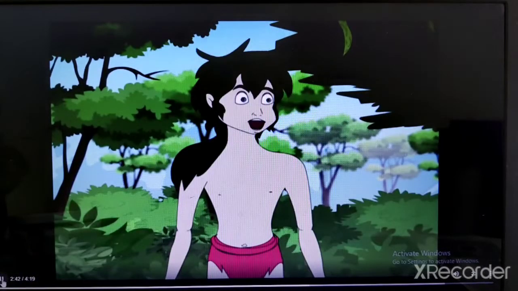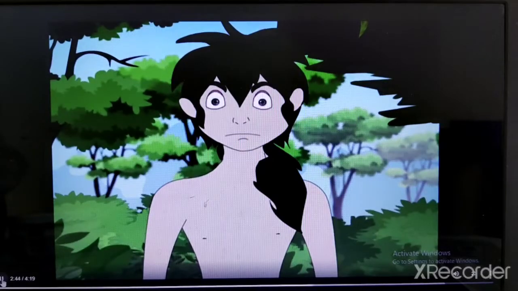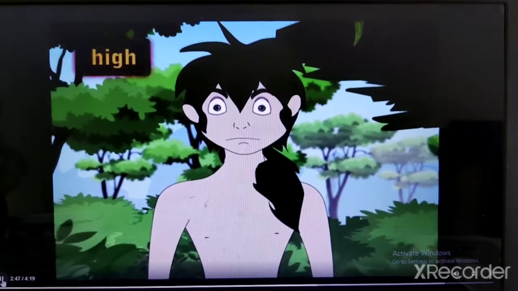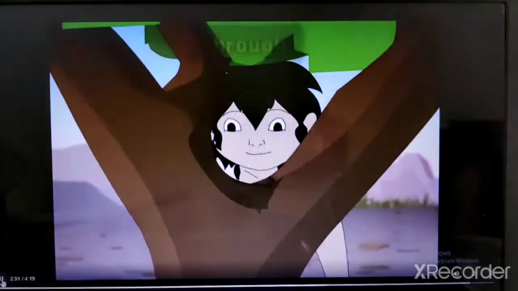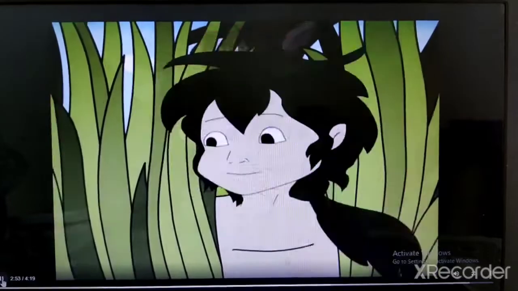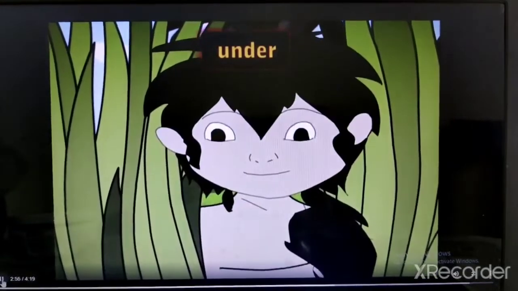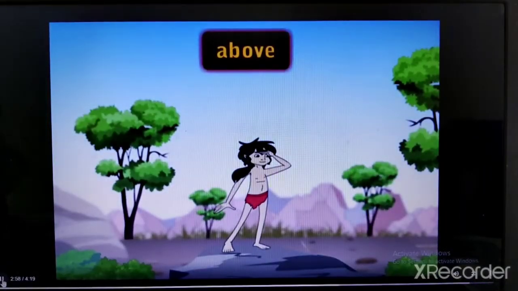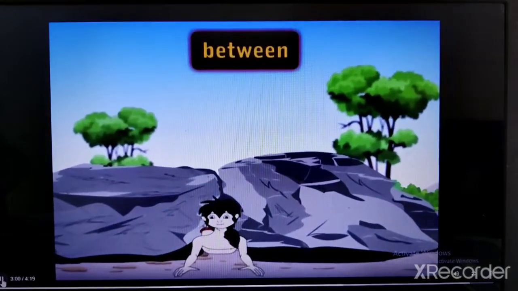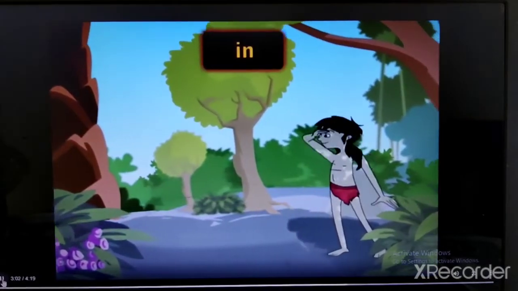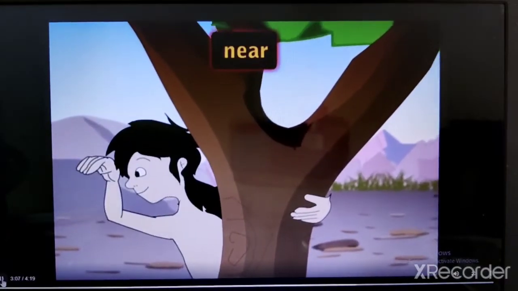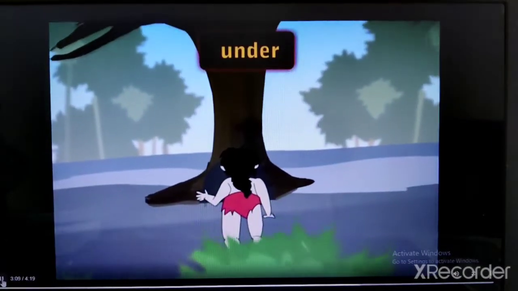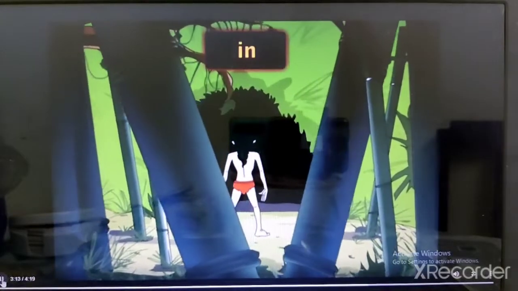He looked for his friend Ko, the crow, but could not find him. You must look for him high and low. Go over the rocks, through the trees, under the bushes, above the rocks, between the rocks, in the shade, near the trees, under the trees, and in the cave.